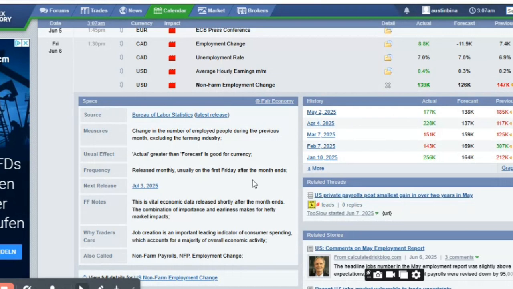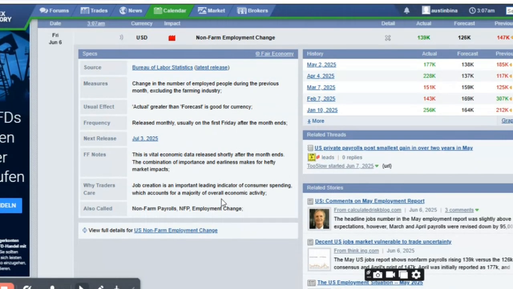This actually means that there's a level of economic growth, because if there is no growth, new jobs won't be created like we have right now. There's a level of economic growth, that's actually what it means. And if there's a level of economic growth, it strengthens the currency. So that's why it's positive for the dollar currently.